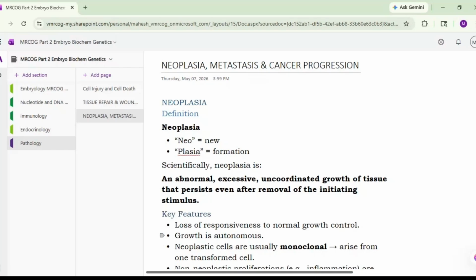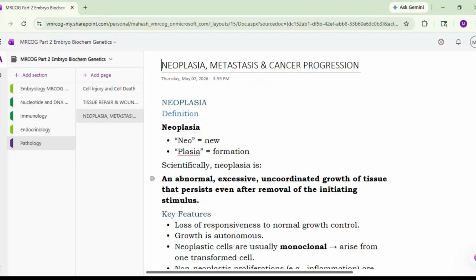So today we continue with our pathology module, and today's topic is neoplasia, metastasis and cancer progression. So what exactly is neoplasia? By definition, neoplasia is an abnormal, excessive, purposeless, unwanted, unrestricted or uncoordinated growth of the tissue that persists even after removal of the initiating stimulus. Okay, so even if you remove the stimulus, the growth of the tissue continues.